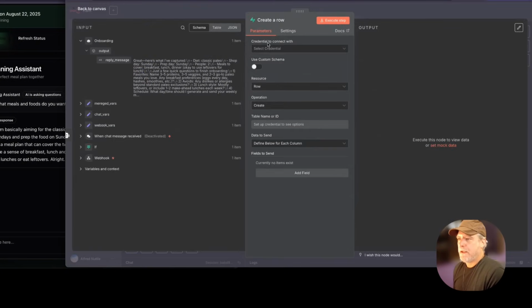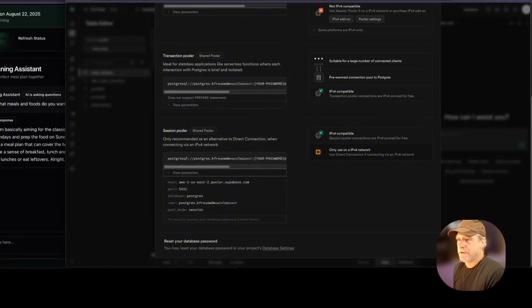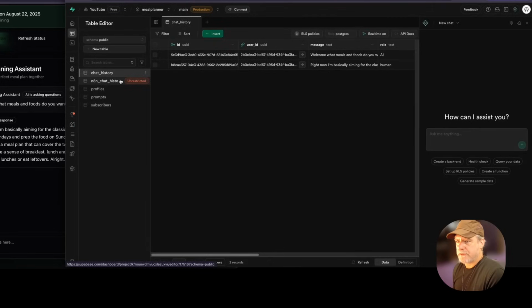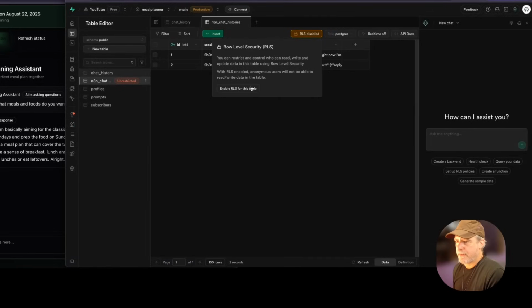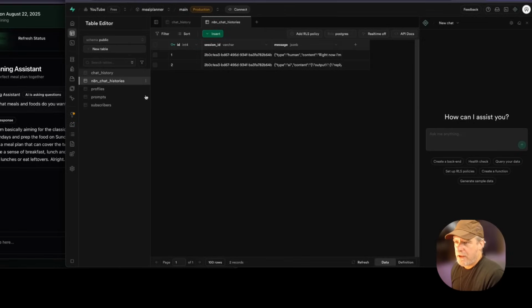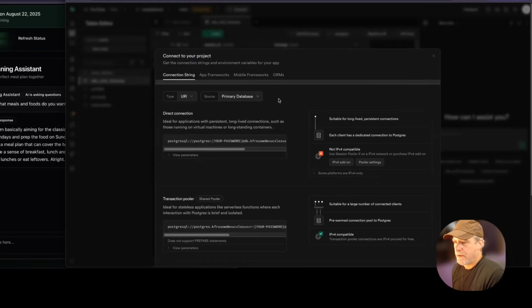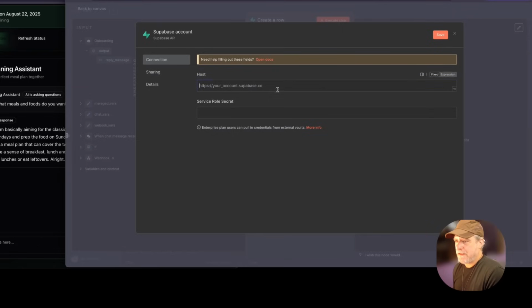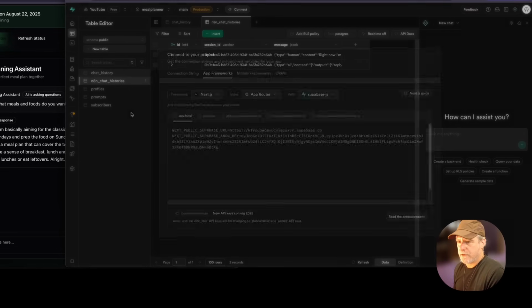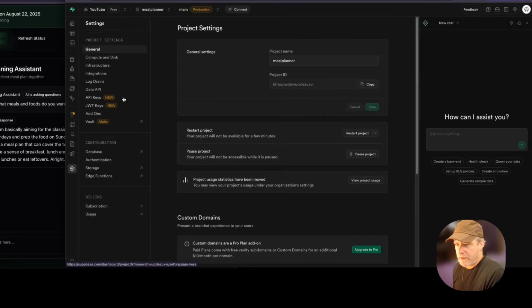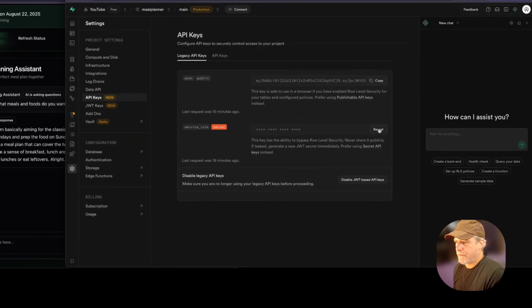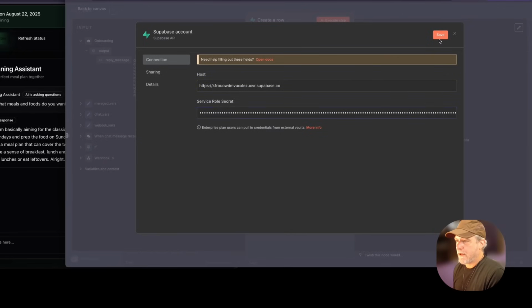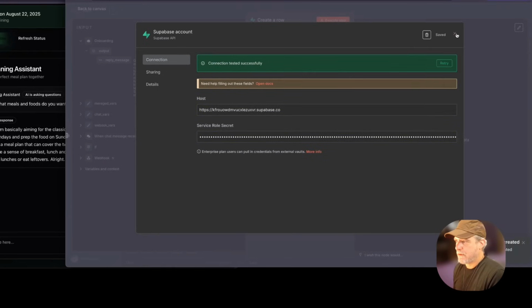create a row, and we're going to say, oh, I haven't even added Supabase yet. Crazy. So then Supabase, this guy, we just turn on RLS because it doesn't get touched by anything. And then Supabase has a new way of doing this, or a way that I always forget. I just want to go grab this guy, okay? So N8N gets the service role secret, the very powerful one. You never put that in the UI. Then somewhere in here, API keys, I think this is it. Here we go. Okay, and then we do that. So now we're set for Supabase, and let's roll.